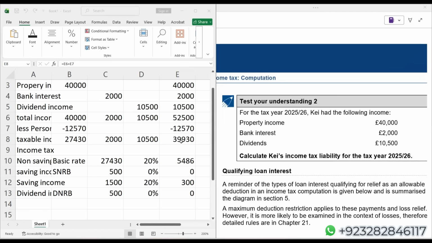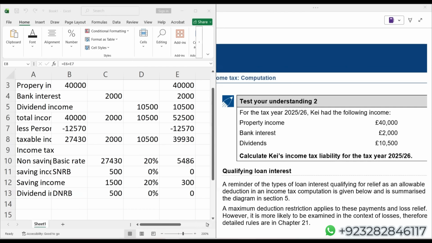There's a question from a student, can we write dividend nil rate band in abbreviation? I think you can see that I'm writing it. So yes, 100% acceptable. This sort of abbreviation is acceptable because these are very common. So you can use the abbreviation for dividend nil rate band, and for the saving income also. It does not mean that you go for extraordinary ones. If you are bringing new abbreviations, that will not be acceptable. Otherwise, where I'm using an abbreviation, it means that it is allowable in the exam as well.